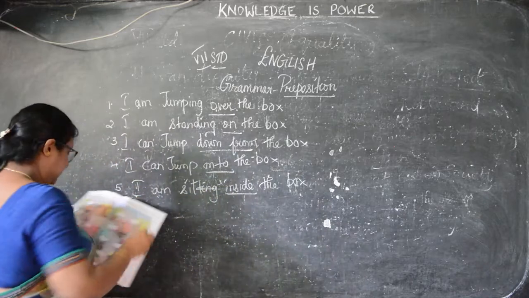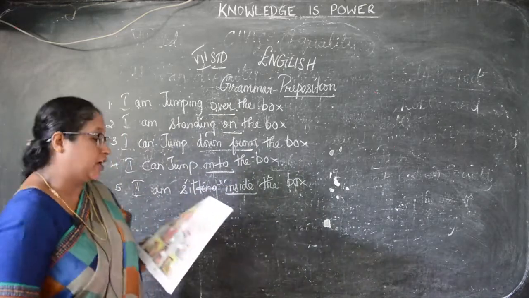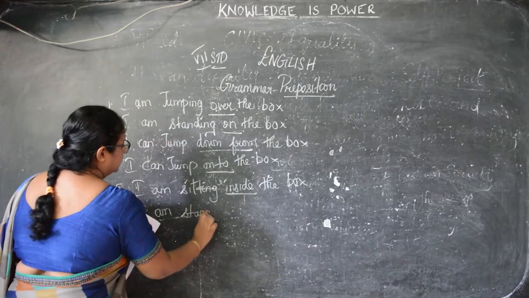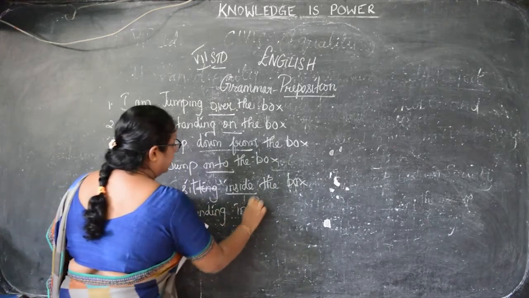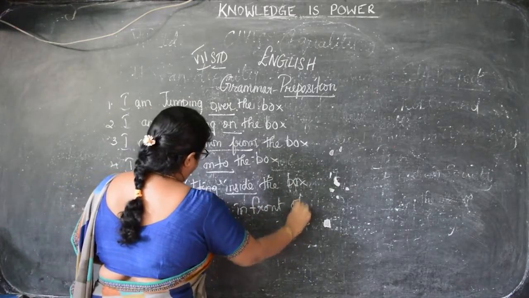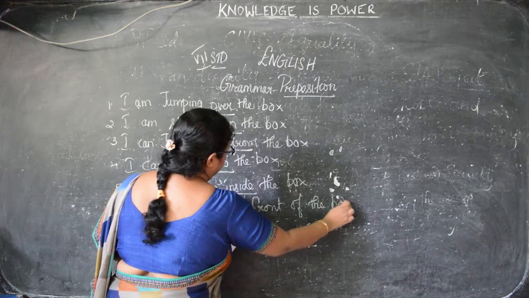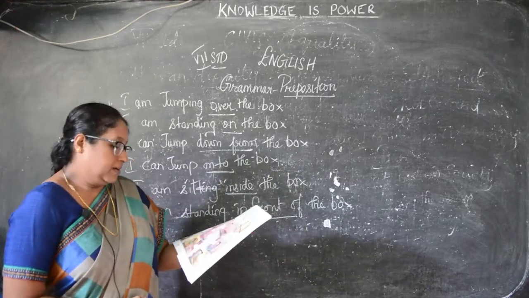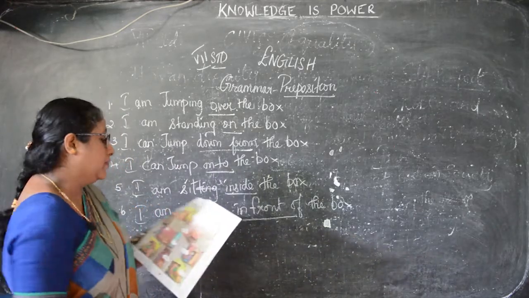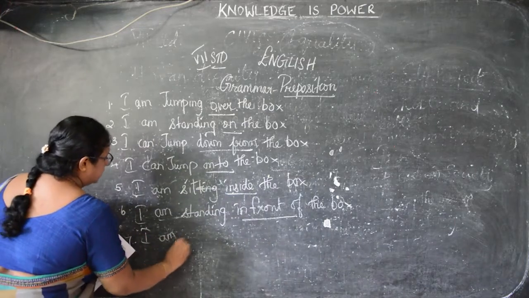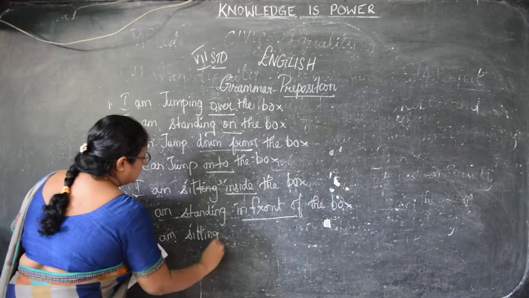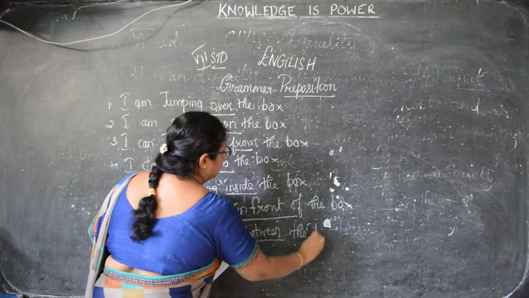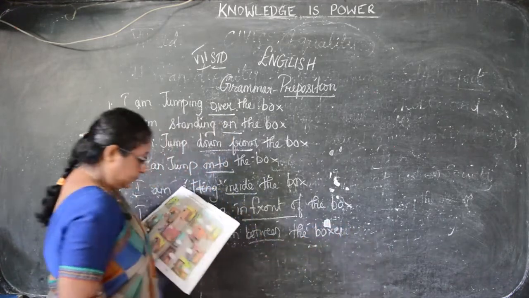Okay. Next, what is it, children? Here, I am standing in front of the box. I am standing in front of the box. So what is the preposition here? In front of the box. Then I am sitting in between the boxes. I am sitting in between. So what is the preposition here? Yes, between. Between the boxes. Do you understand, children? Between the boxes.